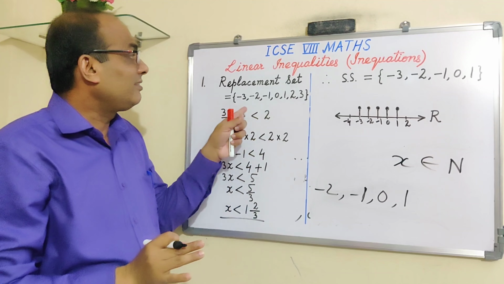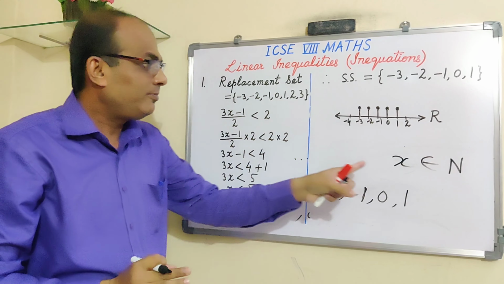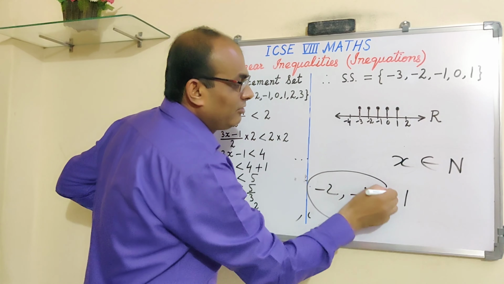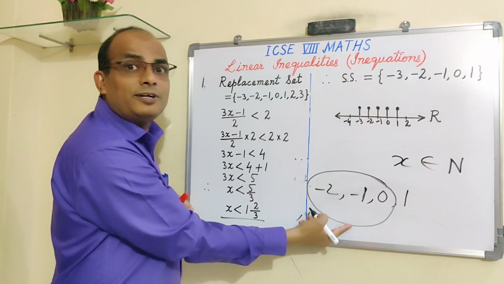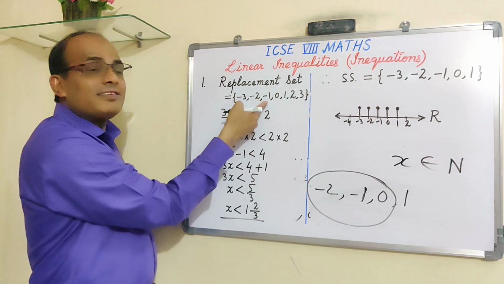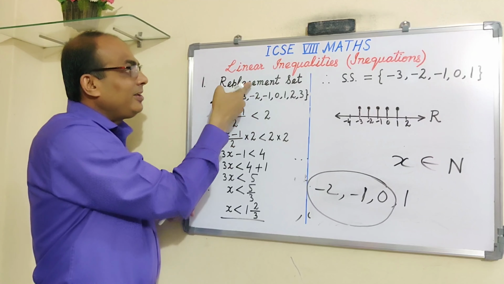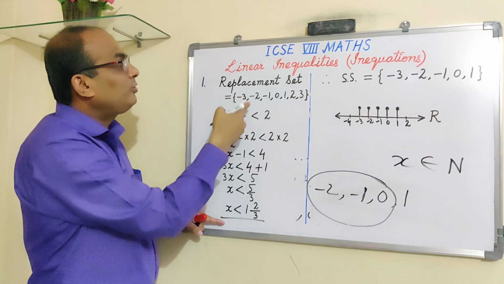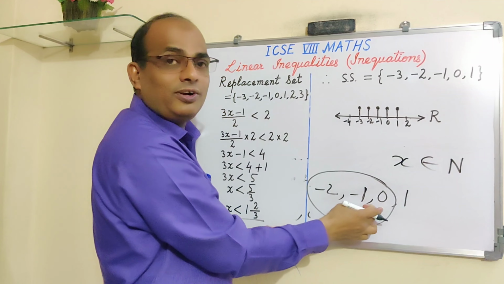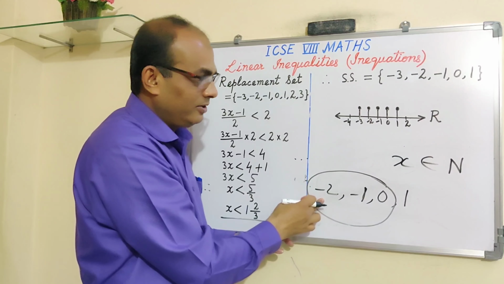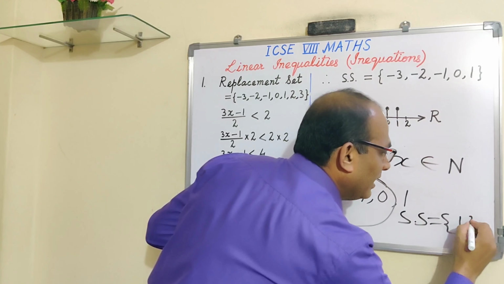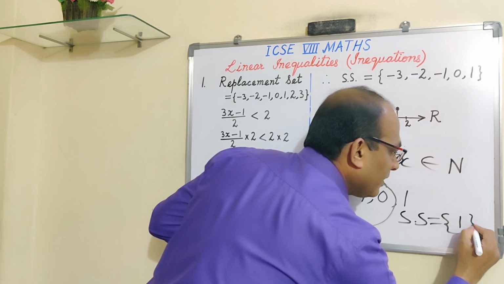But if the condition is not this, the replacement set is not this, your replacement set is N. So in that case, you will have to discard all these values because they are not natural numbers. X has to be a natural number because x belongs to N. Here x belongs to this. In this case, the replacement set is this. So all these values of x should be from here. But in this case, all the values of x should be natural numbers. 0 is not a natural number. Minus 1 and minus 2, they are not natural numbers. So in this case, the solution set will be only 1.